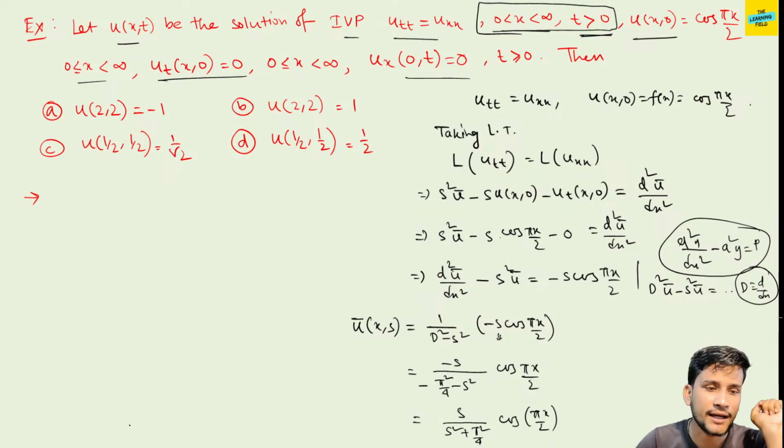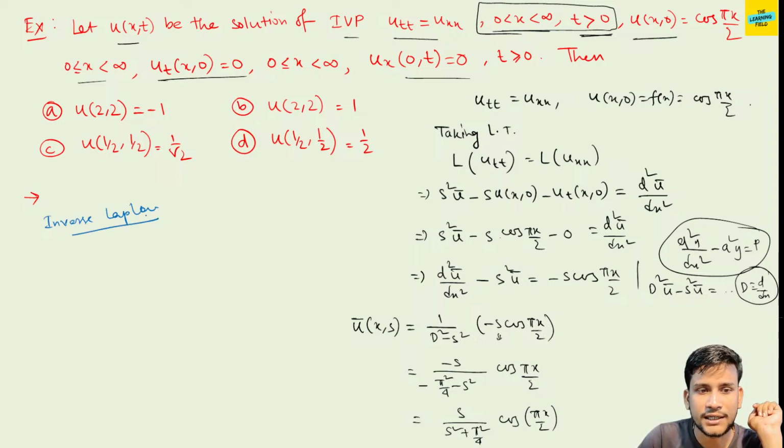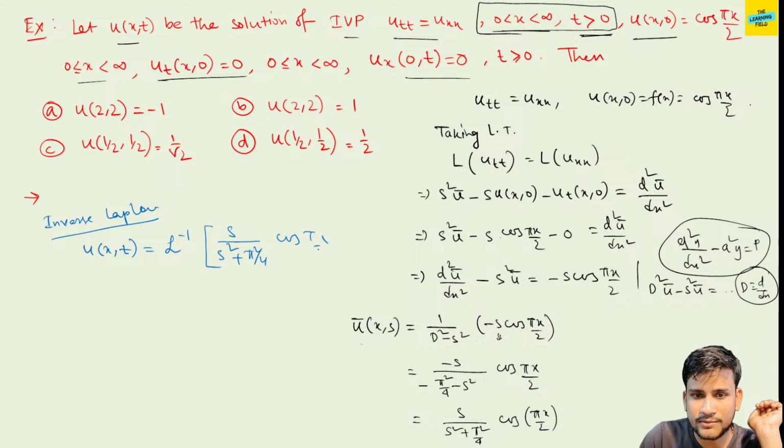Now we take the inverse Laplace. Please comment if you don't understand or if you have any problem. So now taking the inverse Laplace, the inverse Laplace of ū means u. So this is u(x,t), equal to L inverse of s by (s² plus π²/4) times cos(πx/2).